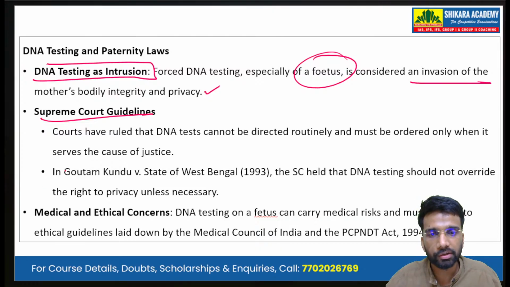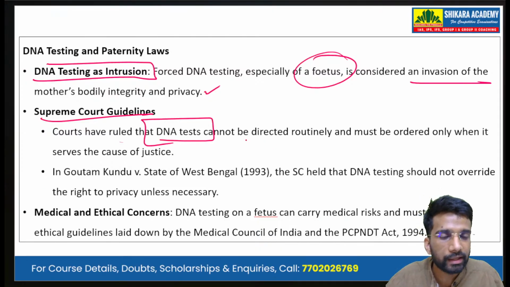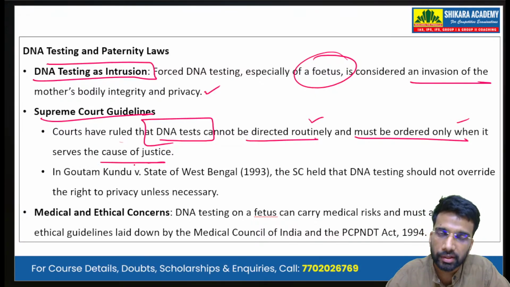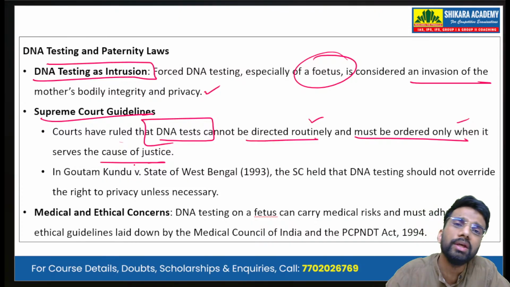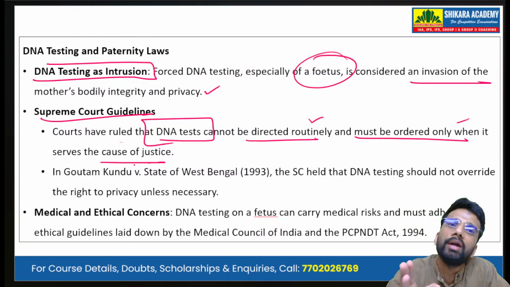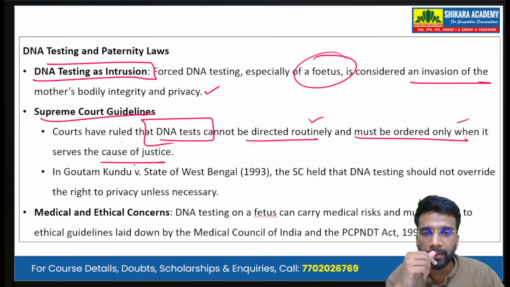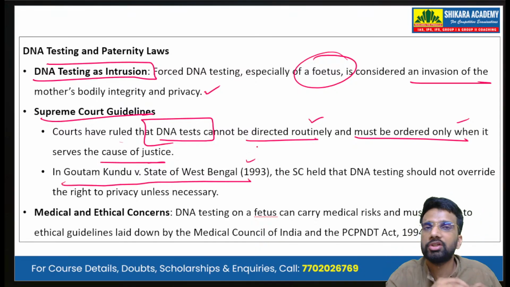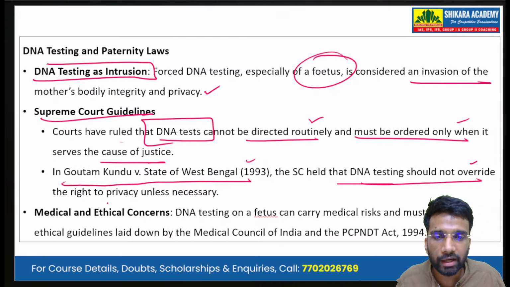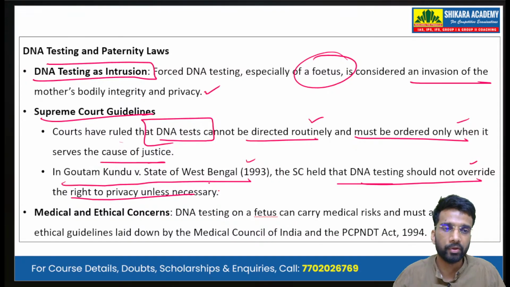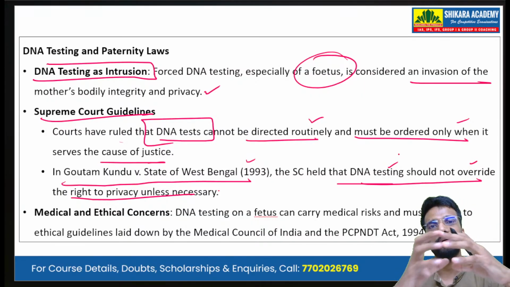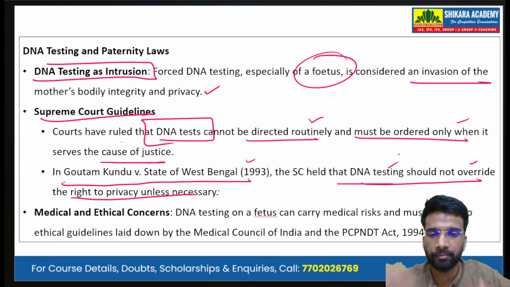The Supreme Court had certain guidelines on this. Courts have ruled that DNA tests cannot be directed routinely and must be ordered only when they serve the cause of justice. So it is not a common practice to carry out DNA testing. Only in some extreme cases, or as and when required, is permission for DNA testing given. In Gautam Kundu versus State of West Bengal, 1993, the Supreme Court held that DNA testing should not override the right to privacy unless necessary. So the right to privacy is dominant over DNA testing.